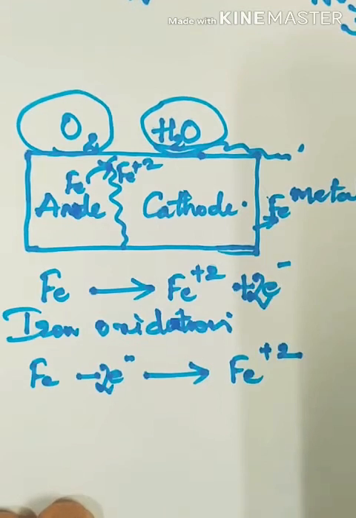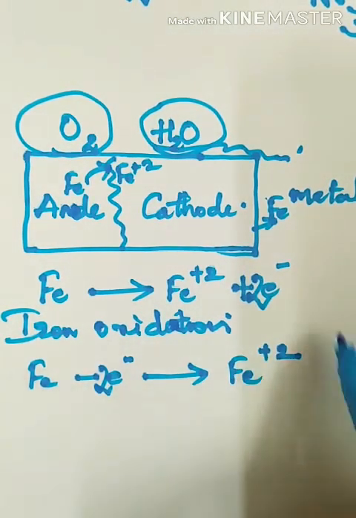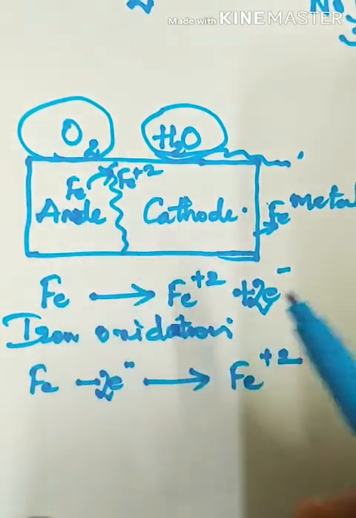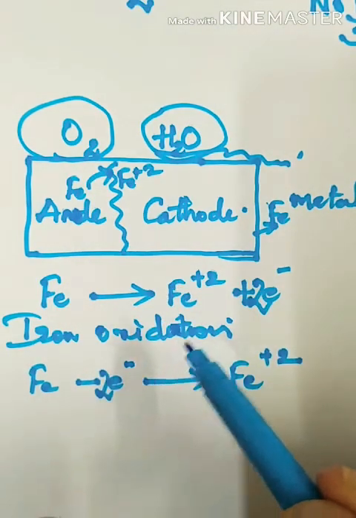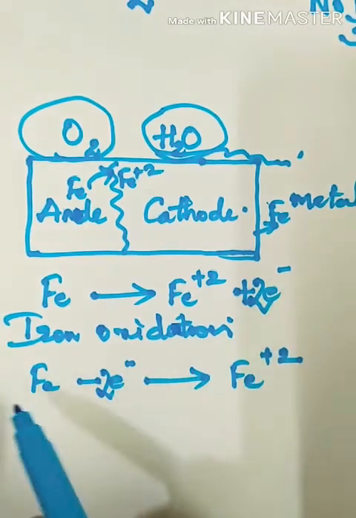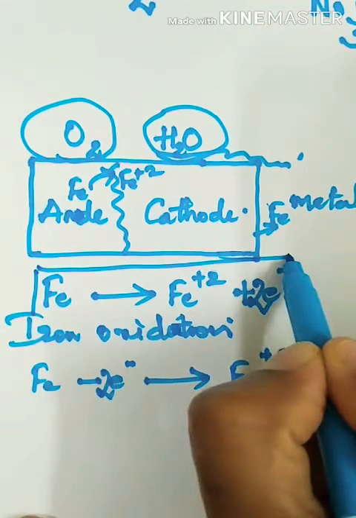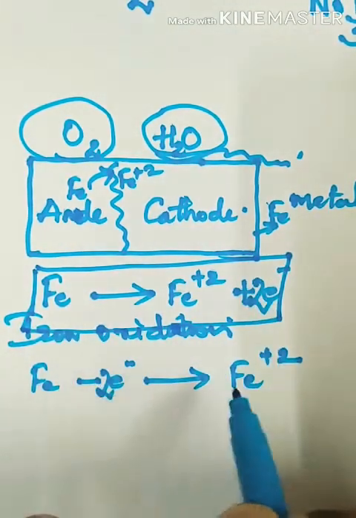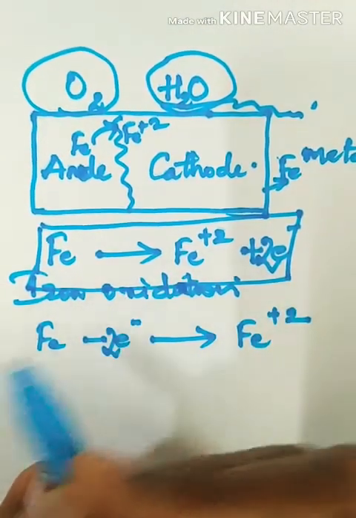Iron is oxidized to Fe +2 in the anode region. Anode is positive, right? So there oxidation takes place. Iron is oxidized to Fe +2 in the anode region. Then you will show this reaction the way it is given in your textbook: iron loses electrons to get Fe +2 plus 2 electrons. Okay with this reaction?